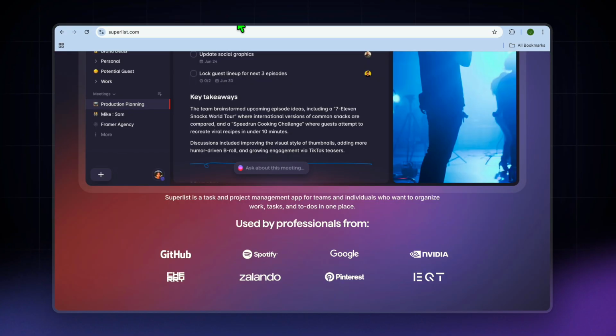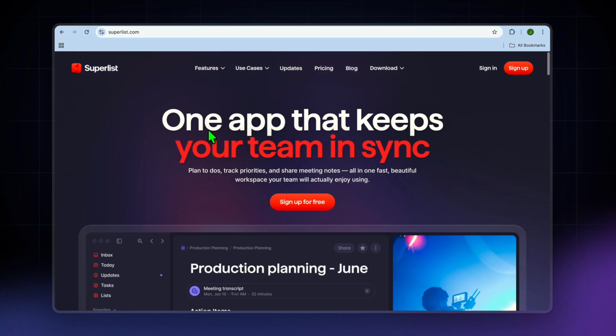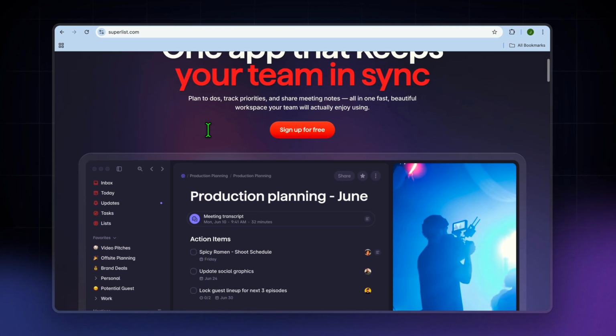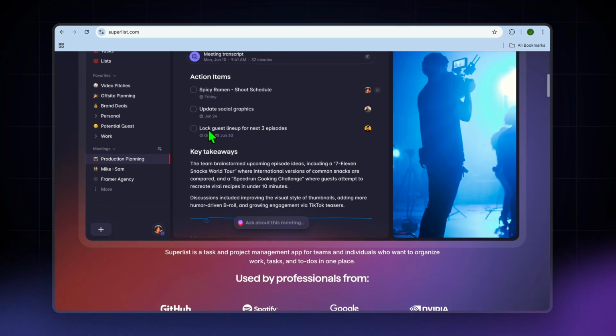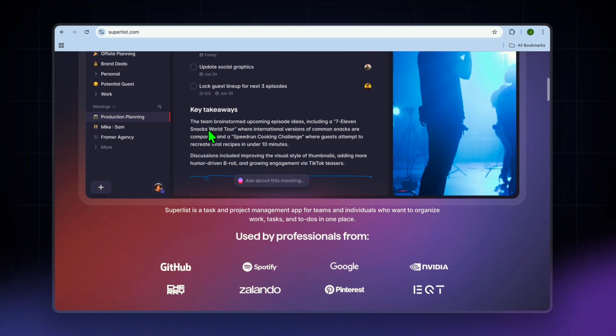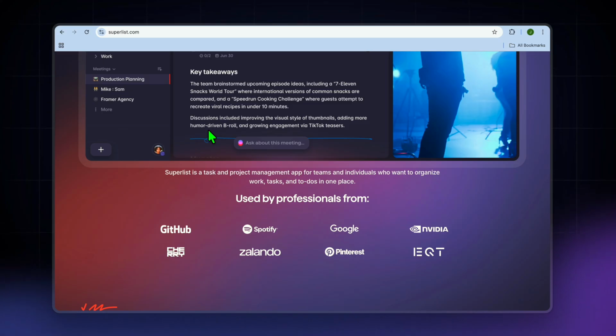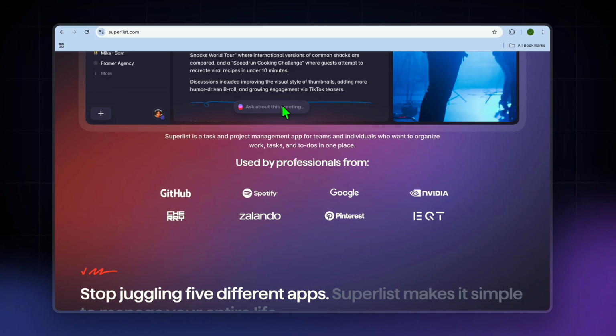And on the other hand, what is Superlist? Superlist is a modern to-do app built for simple task management and lightweight collaboration. It's focused on clean lists, shared tasks, and a minimal interface that's easy to use every day. Think of Superlist as a sleek to-do app for everyday planning and simple teamwork.